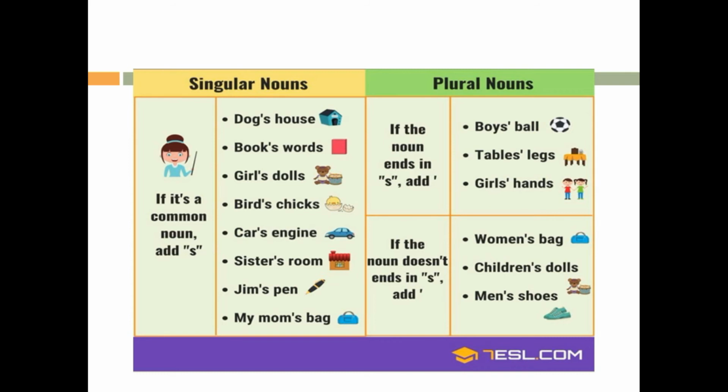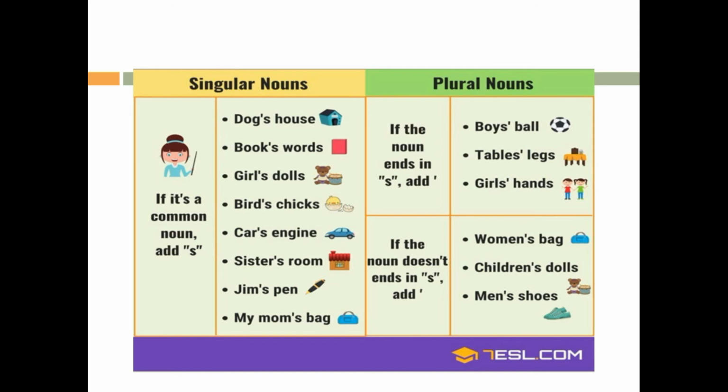Yes, if it's a common noun, add 's. Dog's house, book's word, girl's doll, bird's chicks, car's engine, sister's room, Jim's pen, my mom's bag. Now let's see plural nouns.